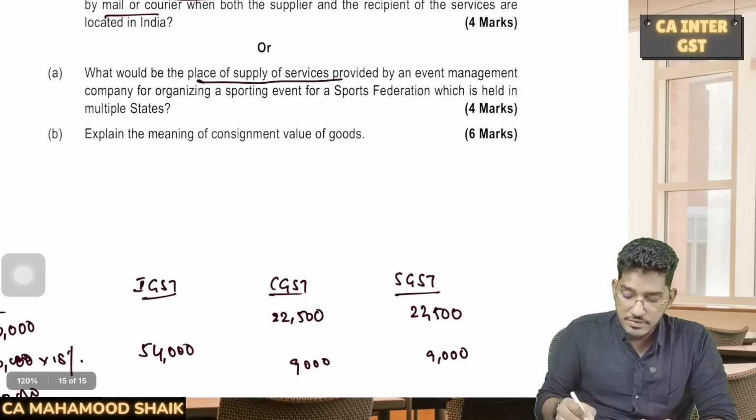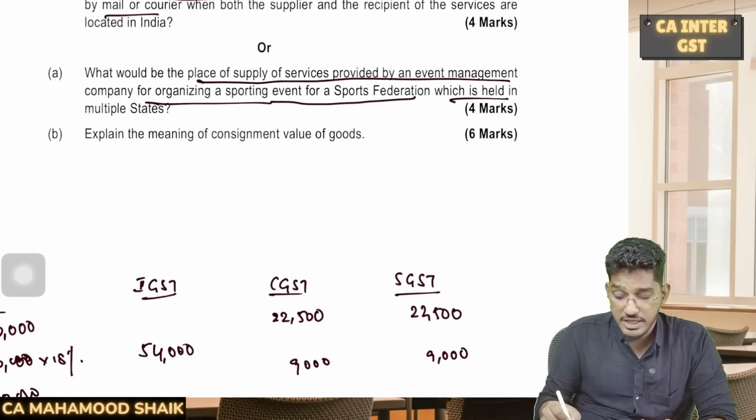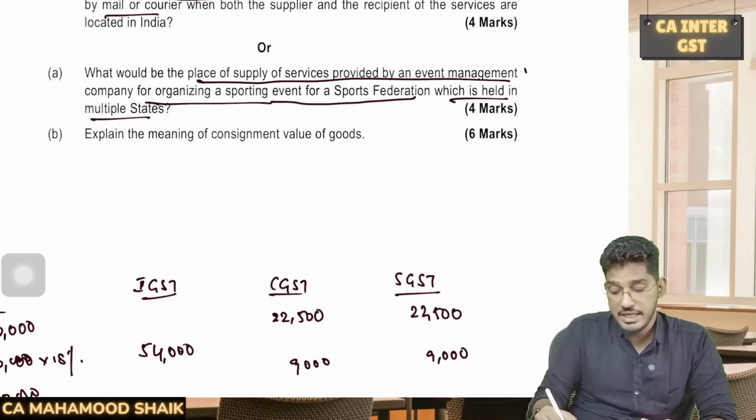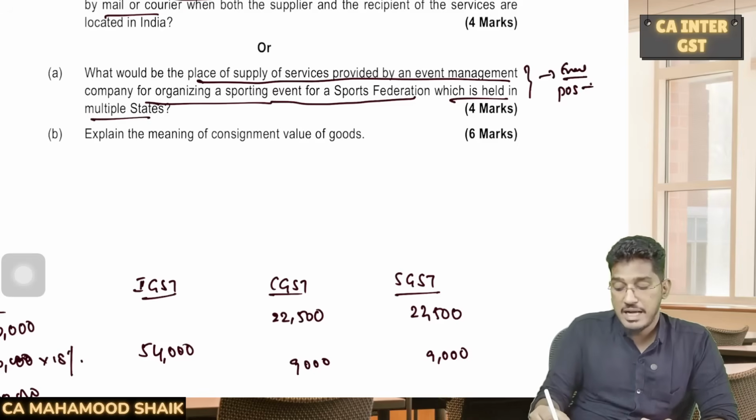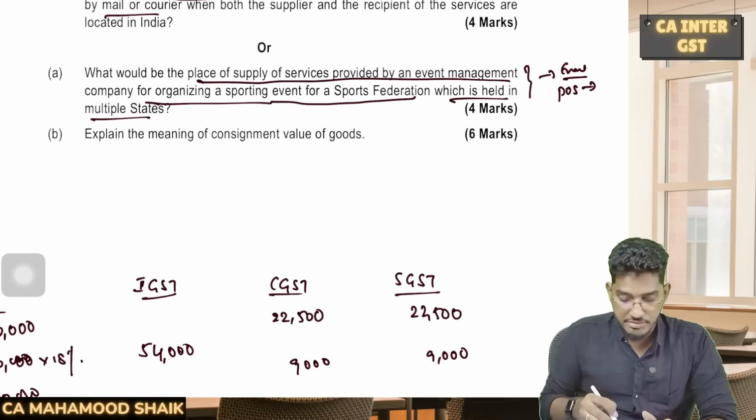What would be the place of supply of services provided by an event management company for organizing a sporting event for a sports federation which is held in multiple states? So if the event is held in multiple states, then the place of supply should be spread across all the states as calculated as per generally accepted accounting principles. Do you remember? So that provision you have to write. These are all theory questions.